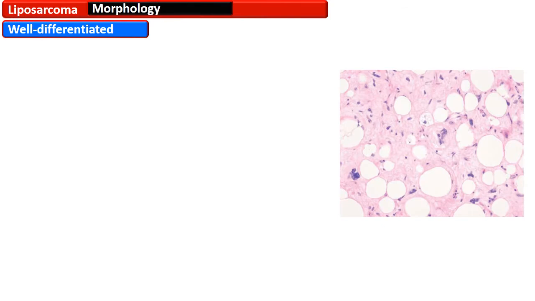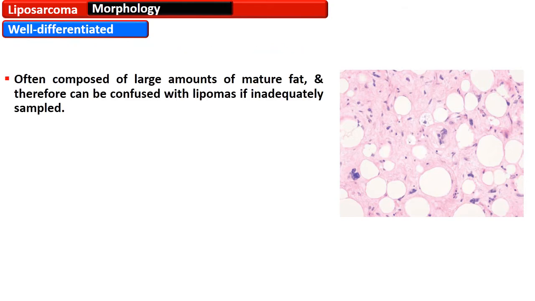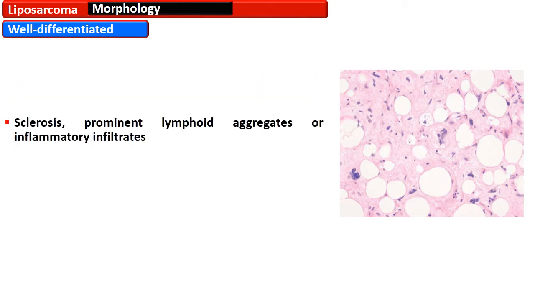The well-differentiated liposarcomas are about 5 to 10 cm in diameter, but the retroperitoneal tumors are large and can measure up to 40 centimeters in diameter and weigh more than 20 kilograms. They are composed of large amounts of mature fat and therefore can be confused with a lipoma if sampled inadequately.